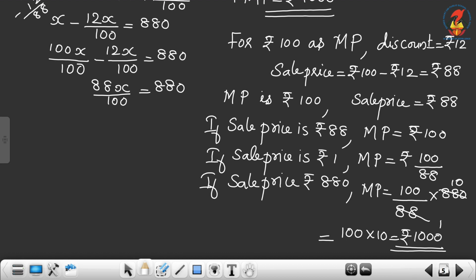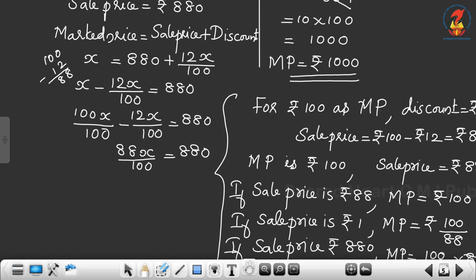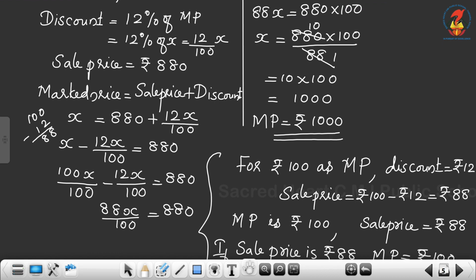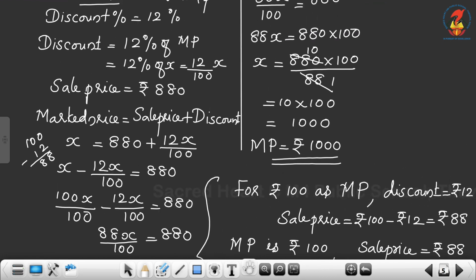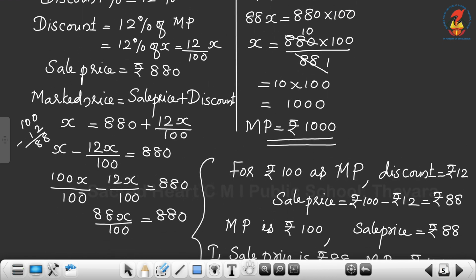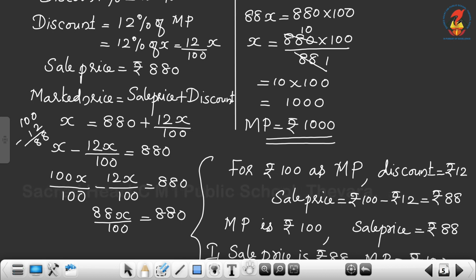So if you want, you can apply the unitary method and find out the marked price, or the usual way, without applying the unitary method, we can find out the marked price. So you can use any one method.